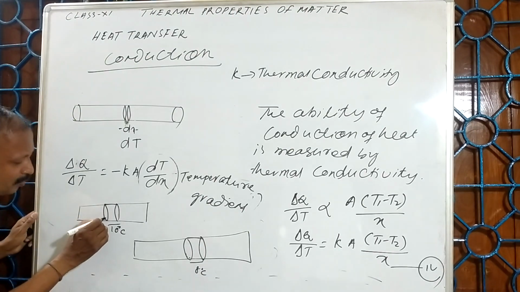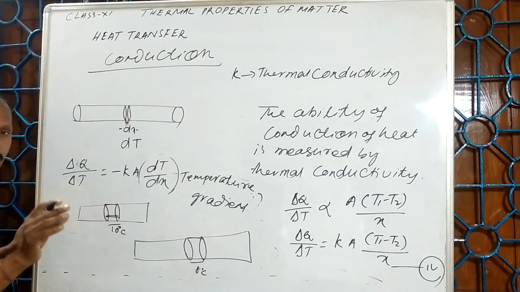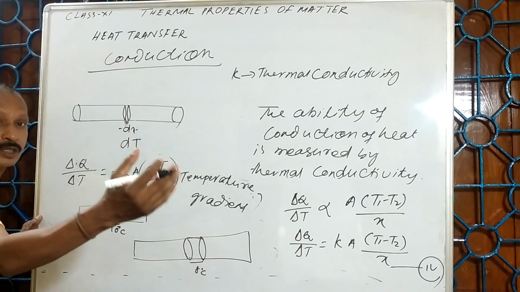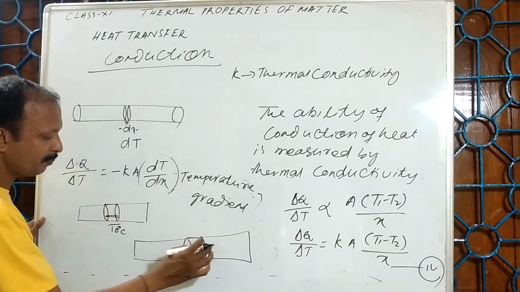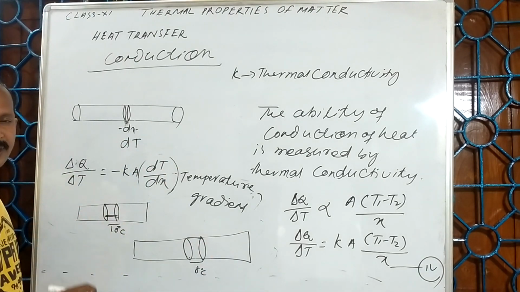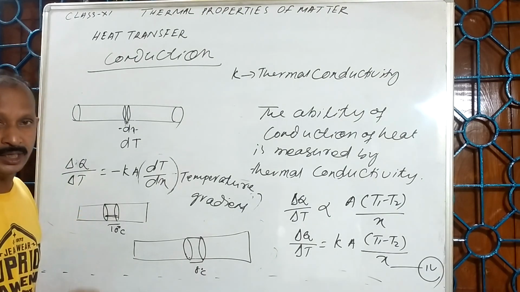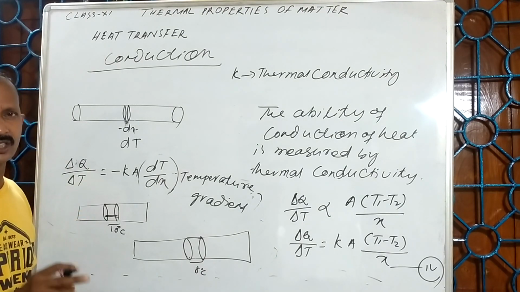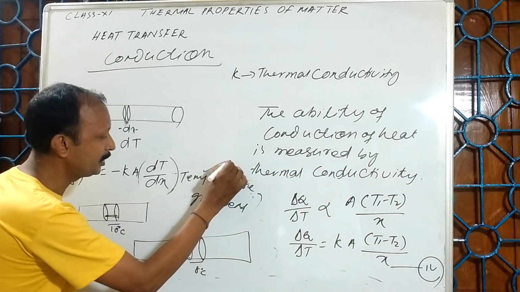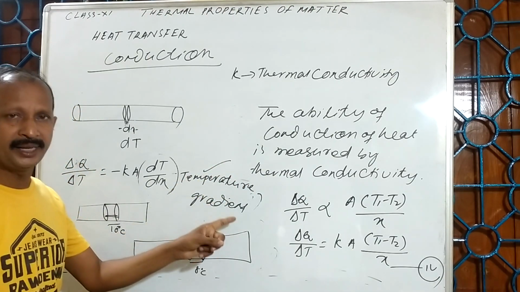When the temperature difference is more, there will be more flow of heat energy. When the temperature difference is less, there will be less flow of heat energy. So this difference in temperature is called the temperature gradient.